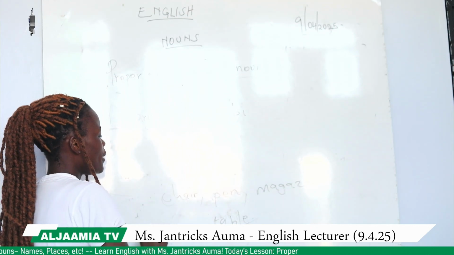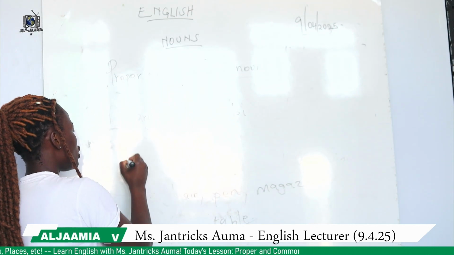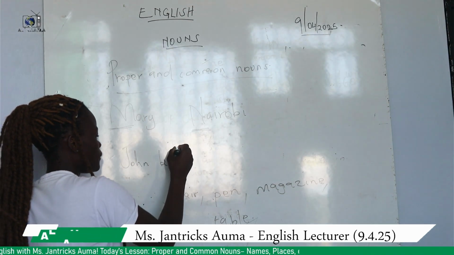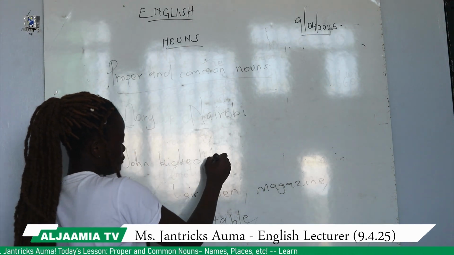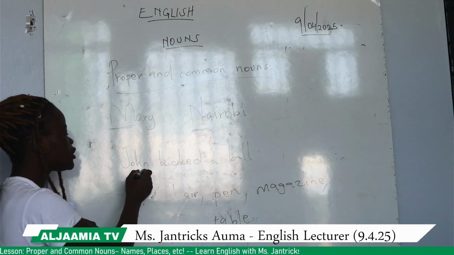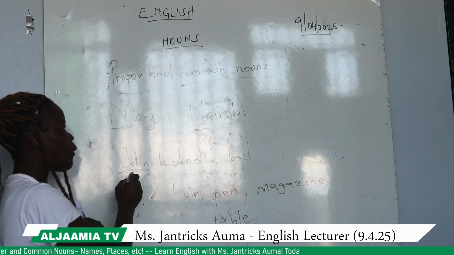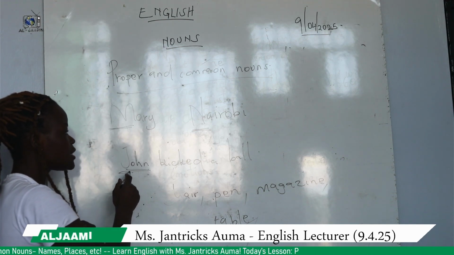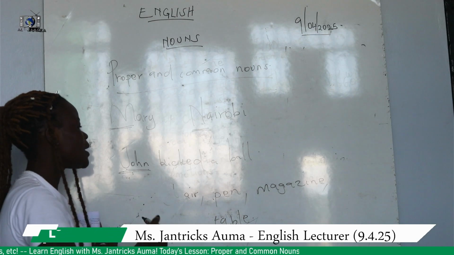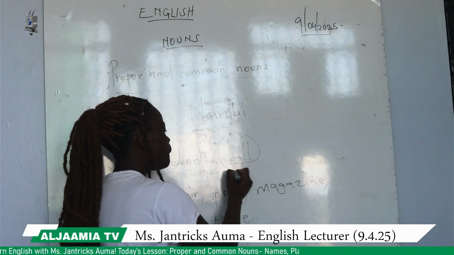Maybe, for example, we can say that John kicked a ball. In this sentence, John here is our proper noun because it's a specific name of a person. We are talking of John. But here we also have ball.